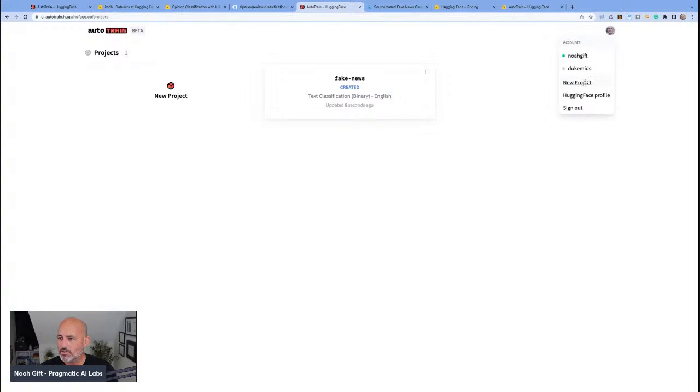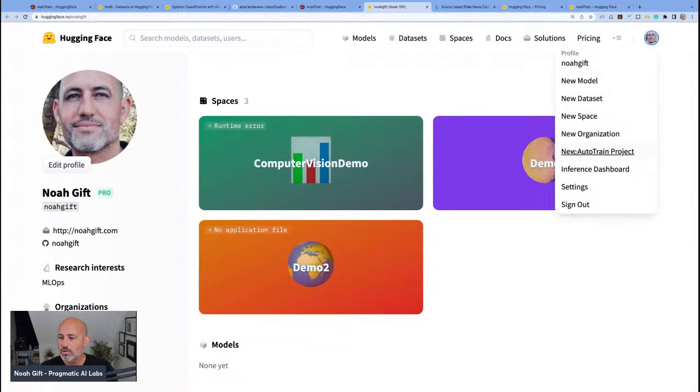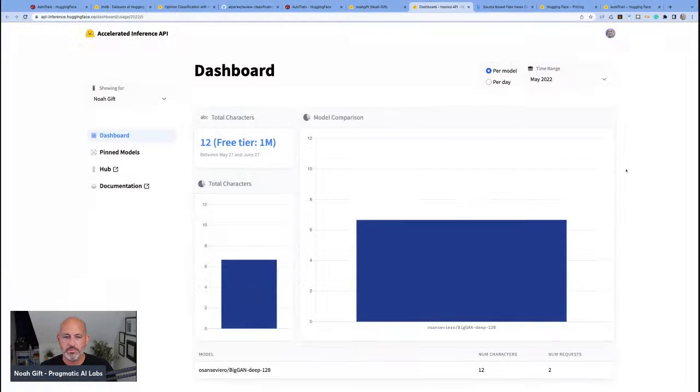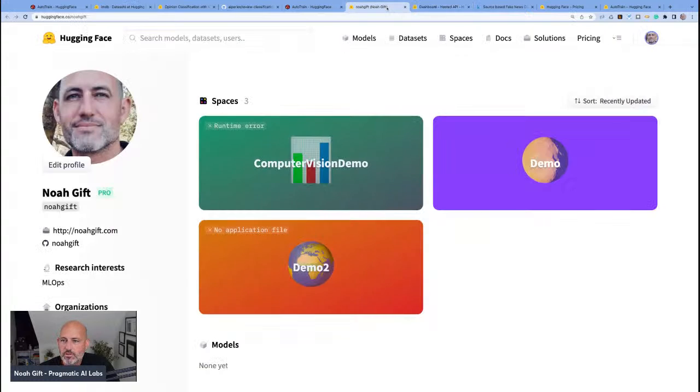So let's go back to Hugging Face here. We looked at AutoTrain. Potentially the other thing we could play around with on Hugging Face would be an inference dashboard, and take a look at that next. So what do I got? I have a model that I'm using, and I've requested it a couple different times. So that's kind of neat. What else do I have on here? Let's go back to here.